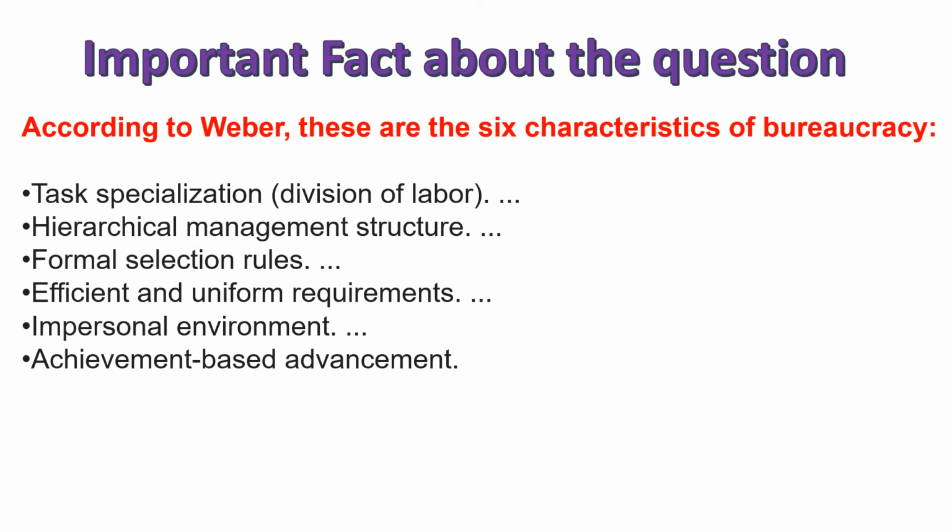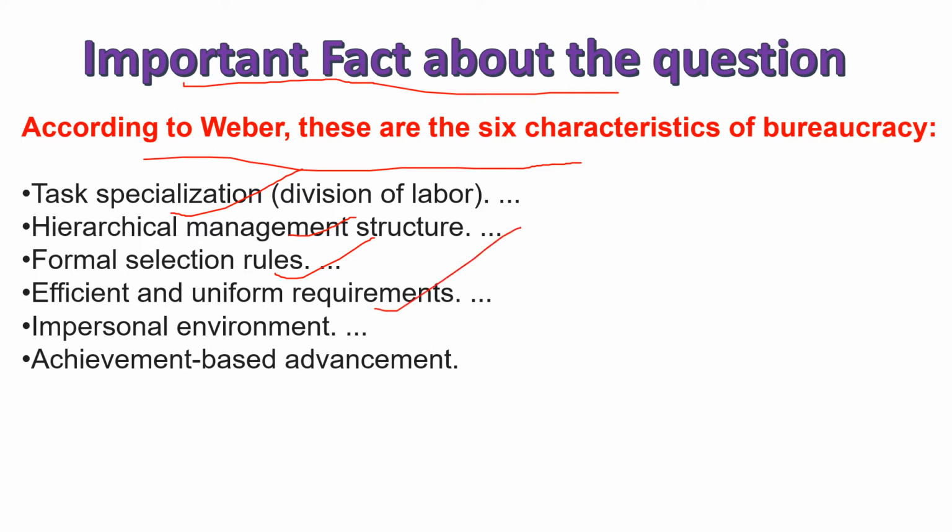Now you should also know important facts about the question for attempting other questions related to this topic, because this topic is very important. Often questions are asked from this topic. According to Weber, there are six characteristics of bureaucracy. First is task specialization, then hierarchical management structure, formal selection rules, efficient and uniform requirements, impersonal environment, and achievement-based advancement.